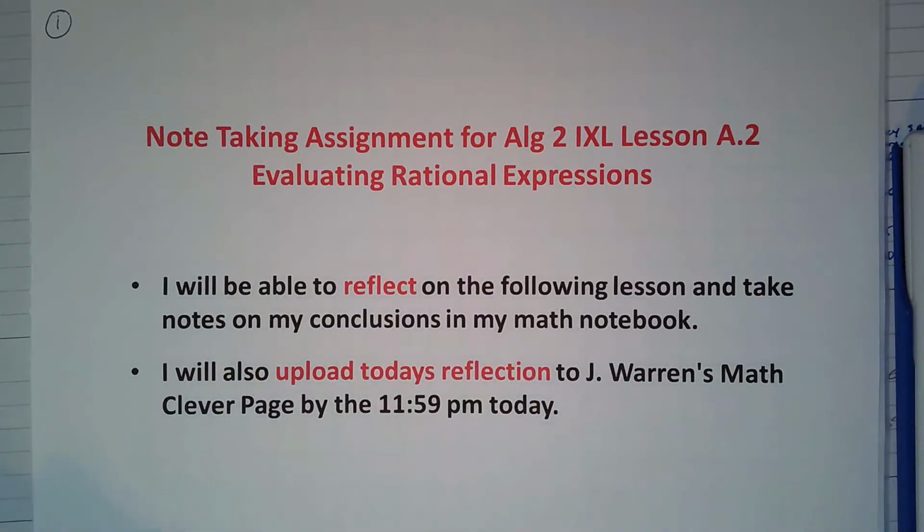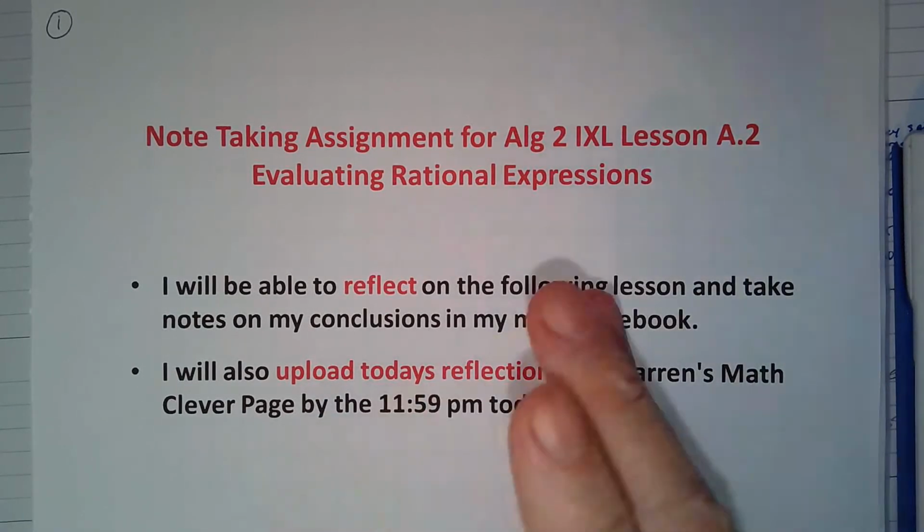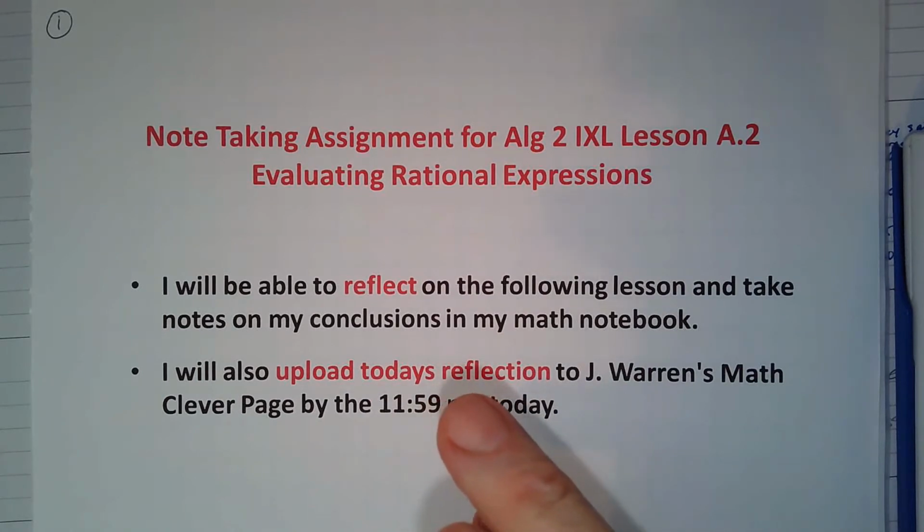In your calendar, which I gave you, you'll notice it had three assignments showing. Two assignments. One was notes, and then the other one said IXL A.2.